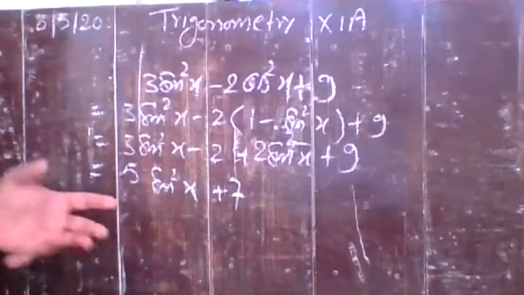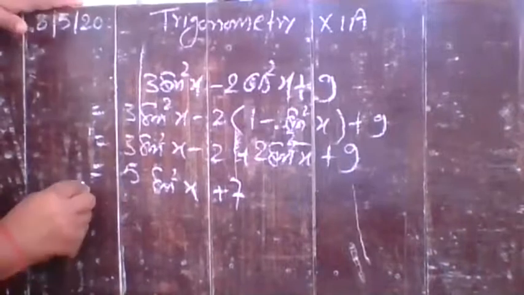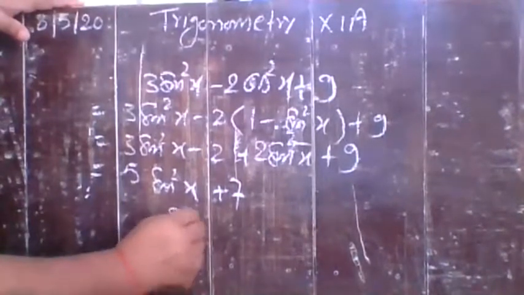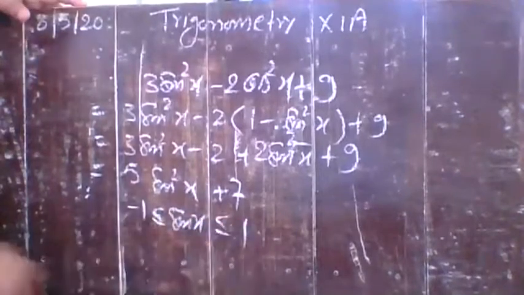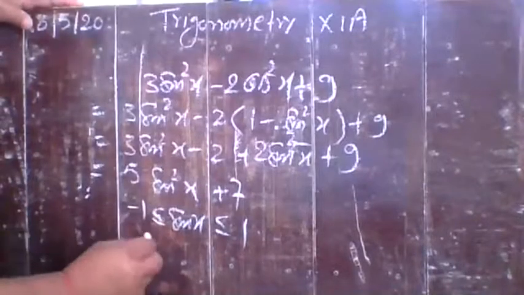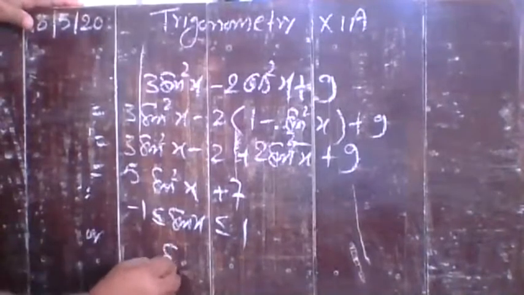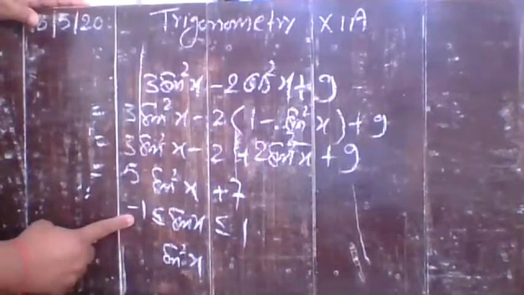Here you see, what is the value of sine? Understand? So note it. You know the value of sine x is greater than or equal to -1 and less than or equal to 1. Understand? Now, what about sine square x? If you take sine square x, no doubt it becomes positive.